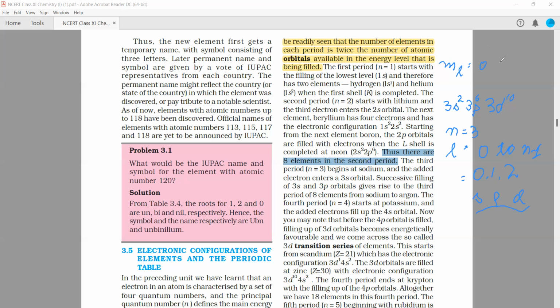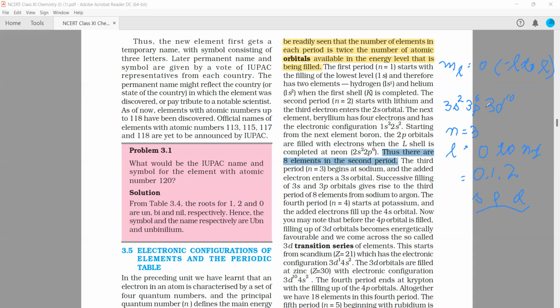So basically ml has minus L to plus L number of orbitals. So ml for s, L will be 0, so minus 0 to 0 is nothing but 0. For p, that is L equals 1, so you will have minus 1 to 1, that is minus 1, 0 and 1. So in this way 3, and in each orbital you can fill 2 electrons, so a total of 3 into 2, 6 electrons, right? So this is the way of calculating it.